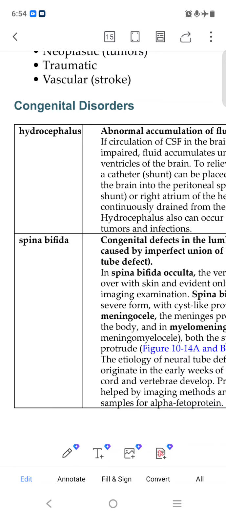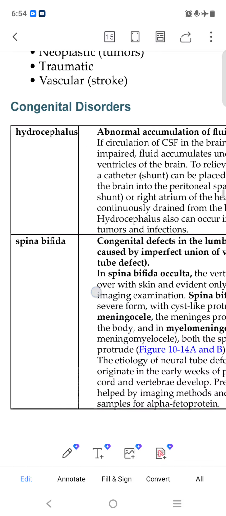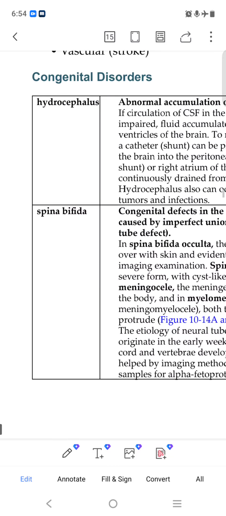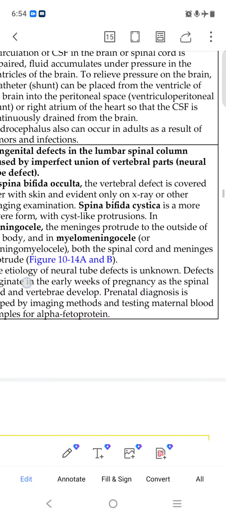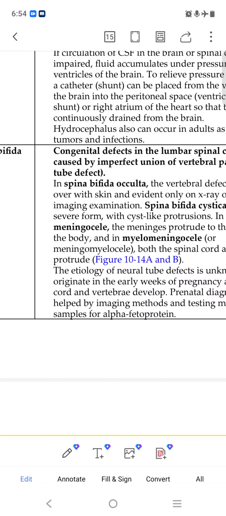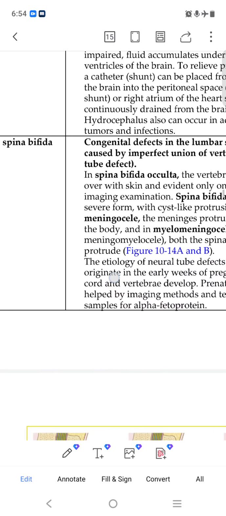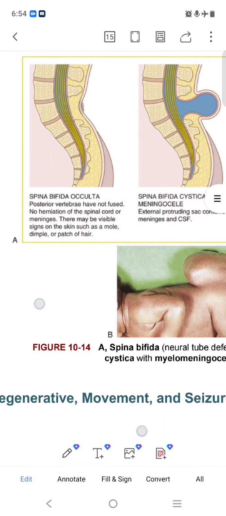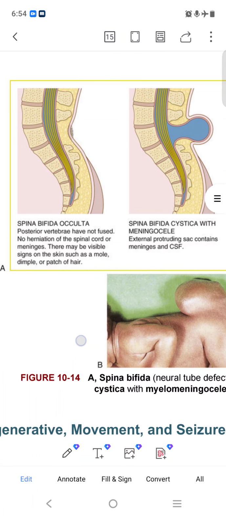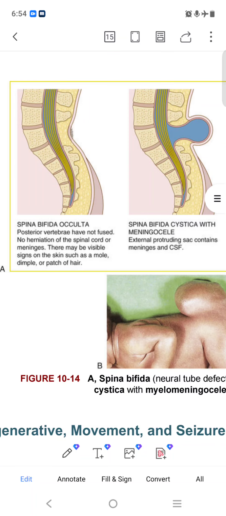So there are congenital disorders of this type, like hydrocephalus, which means accumulation of fluid in our brain. Spina bifida is a congenital defect in the lumbar spinal cord caused by imperfect union of the vertebral parts. It is a congenital defect in the lumbar region which affects our entire body. This is spina bifida occulta, where the spine bends to some extent.